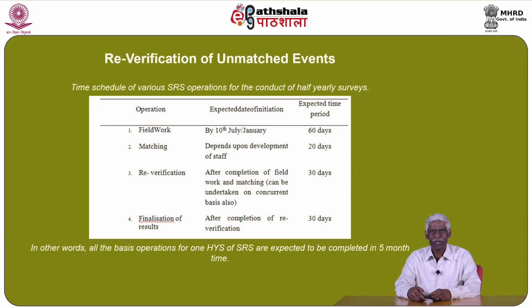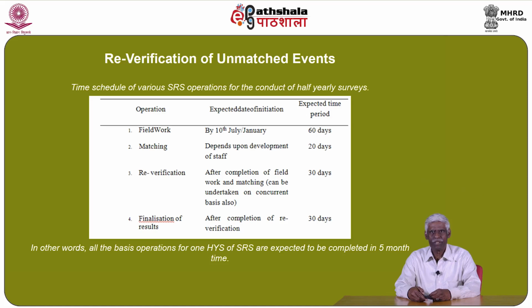Let's discuss the time schedule of various SRS operations for the conduct of half-yearly surveys. The time schedule is divided into different operations like fieldwork, matching, re-verification, and finalization of results.